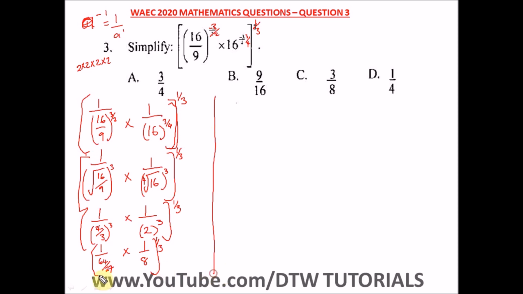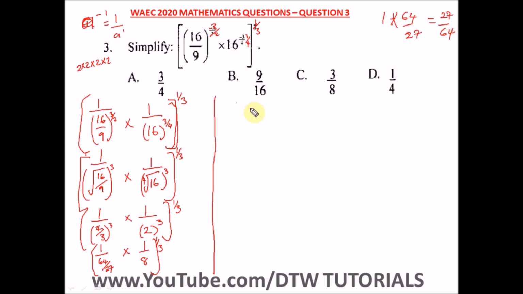So here we can simplify this now by bringing 27 up. Remember, when you have 1 divided by 64 over 27, convert this to a multiplication sign and invert. When you invert, 27 will come up and 64 will come down. So we are finally going to have 27 over 64.